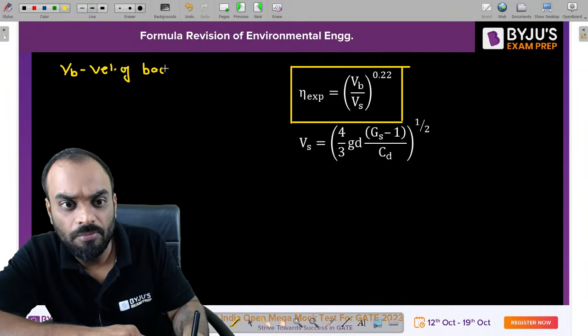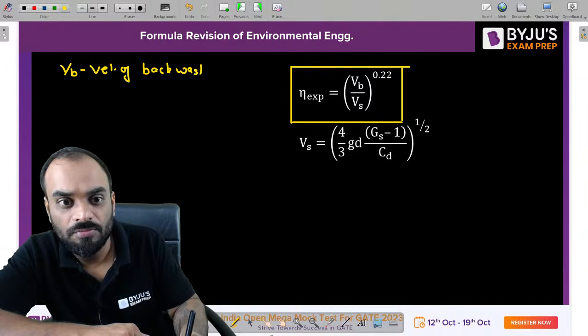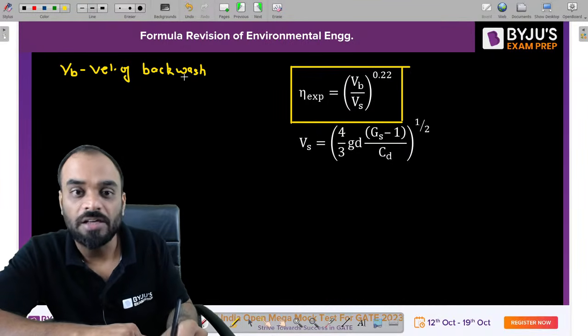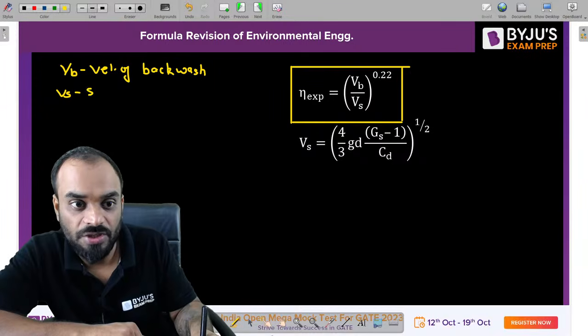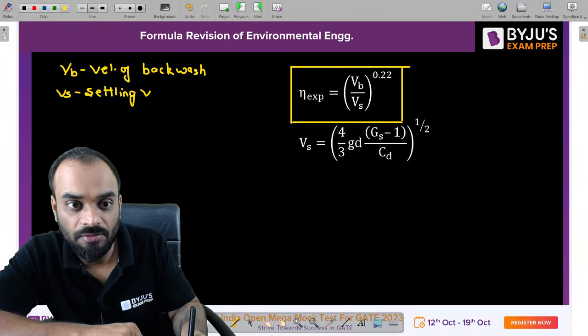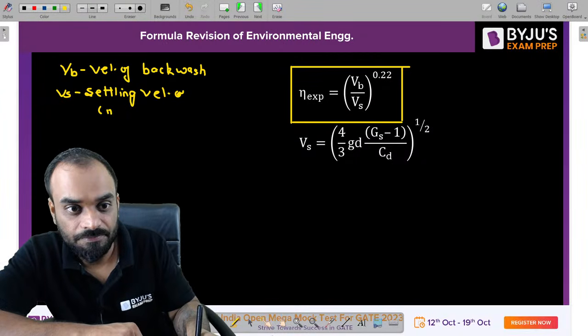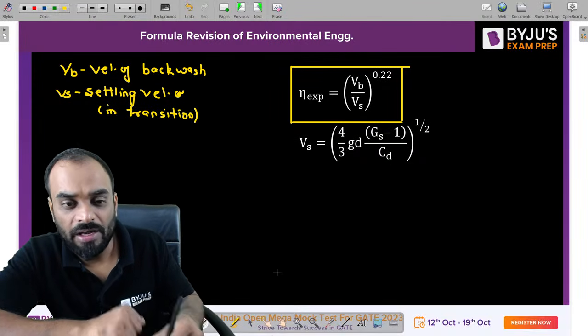Velocity of backwash, right? Velocity of backwash. And what is VS? That is your settling velocity in transition condition. Clear? Why am I saying transition?